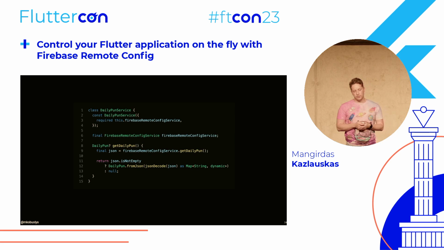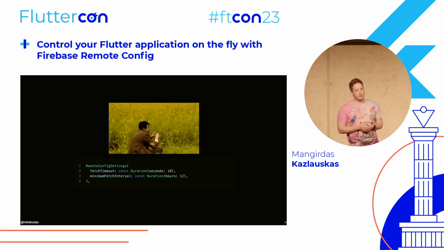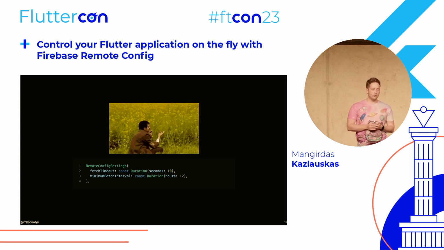For the daily pun service, I know it could be a repository, but I just call it a service. For me, everything is a service. Not a good practice, don't use that. But basically, you get the parameter from Firebase and map it to Dart objects just to use it in your app. And as I mentioned, we'll get back to these properties about remote config settings.